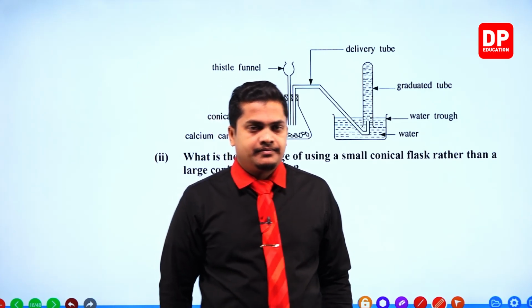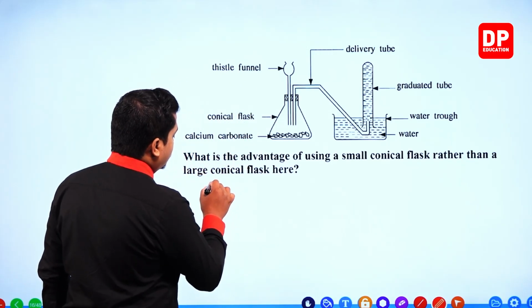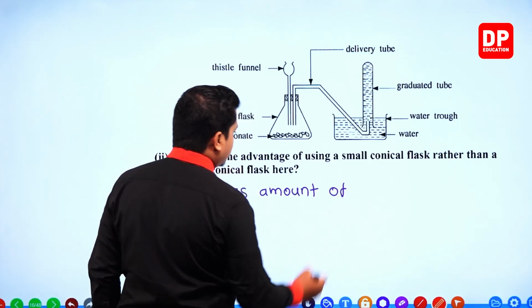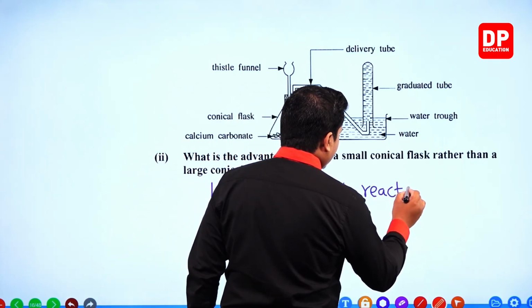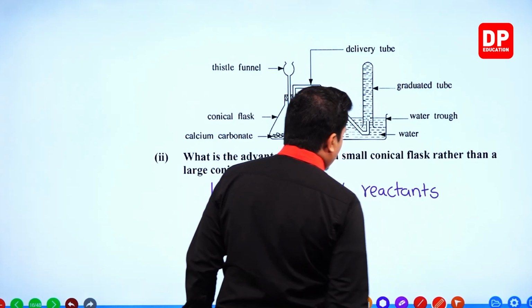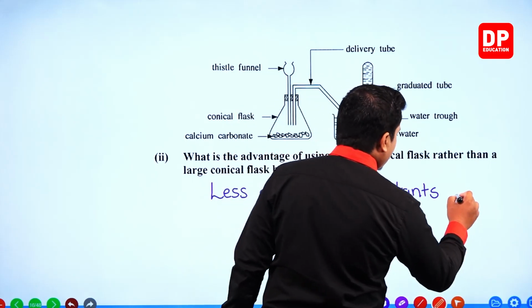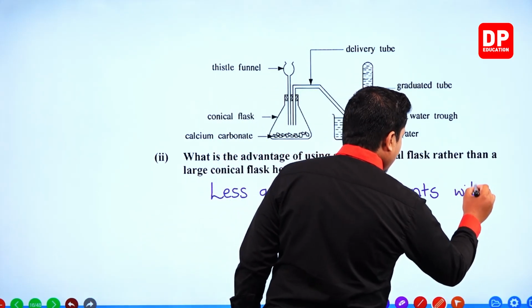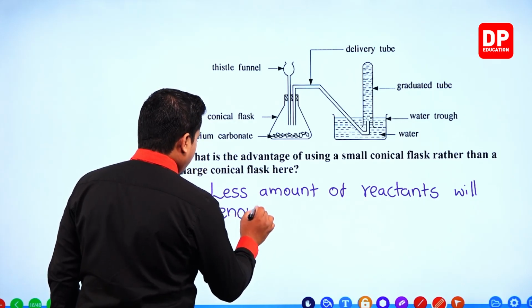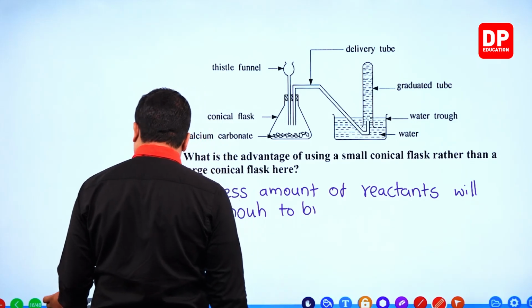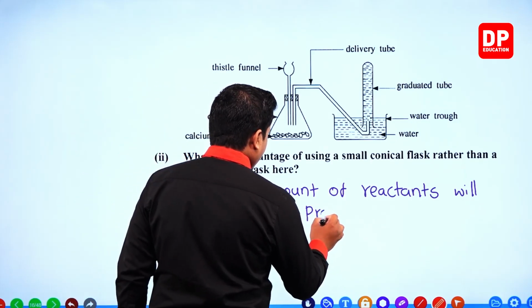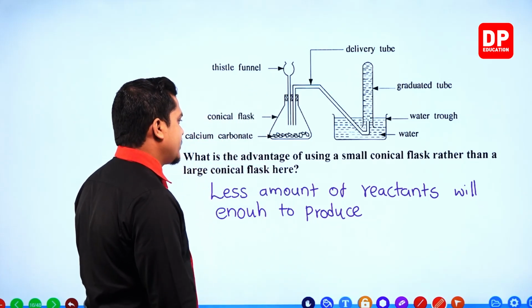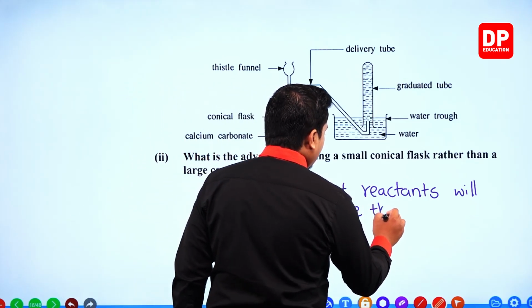The other important thing is that by using less amount of reactants, we can produce the gas. So I'll write the third one. Less amount of reactants will be enough to produce the gas sample.